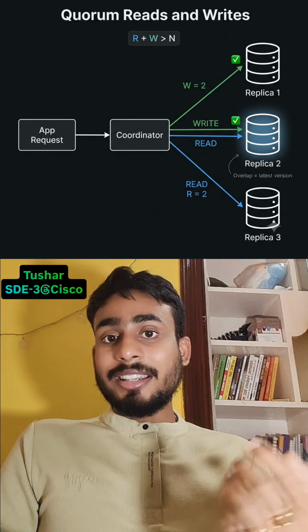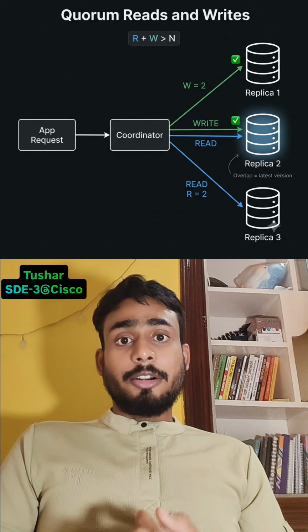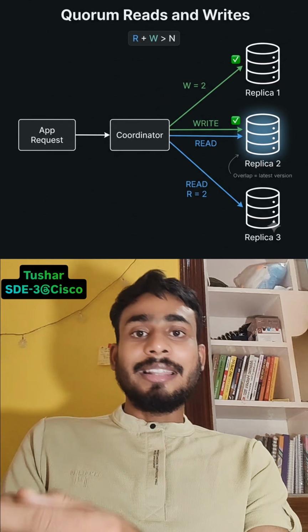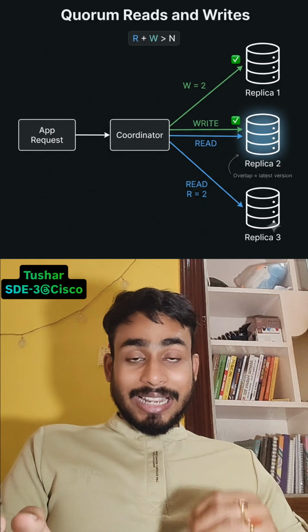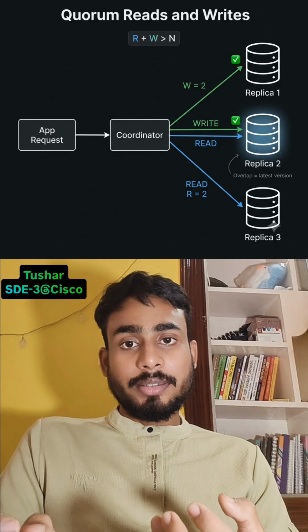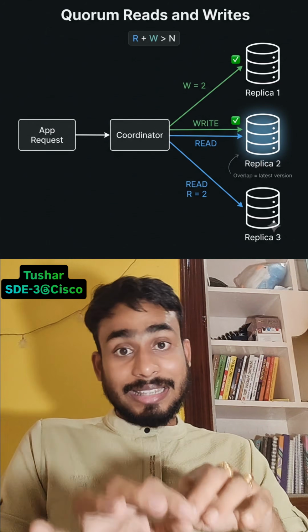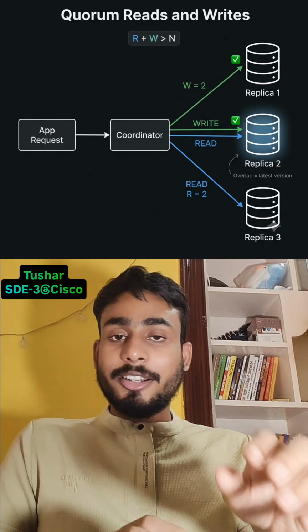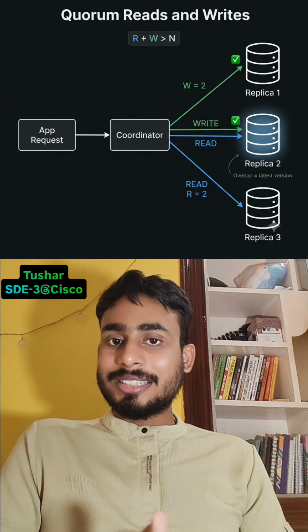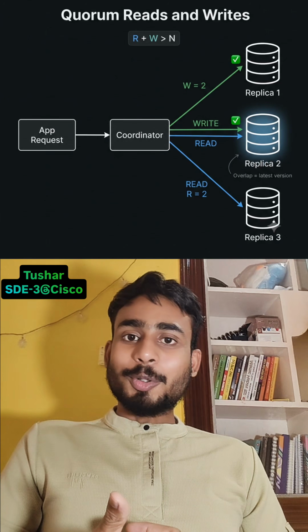Now let's say there are 3 replicas. Let's say for every write operation, you are writing the data into only one particular database and you are giving a success response back. At the same time, let's say another read request is coming for that same data, and that request is going to database 3. At that time, database 3 is not aware of the recent write, so it will give you the old data or the stale data. So that means this system is not consistent in nature.